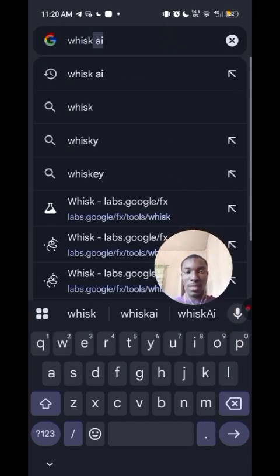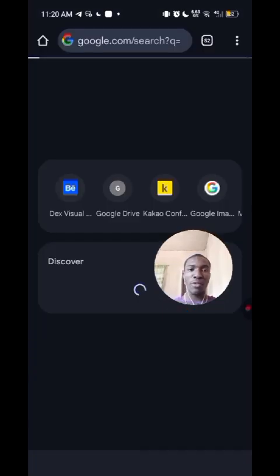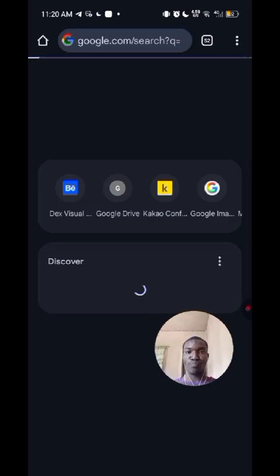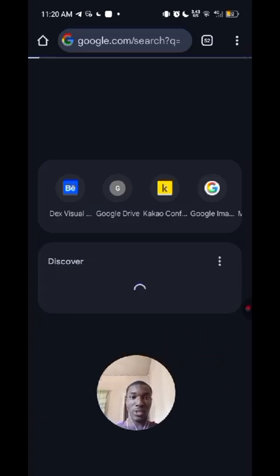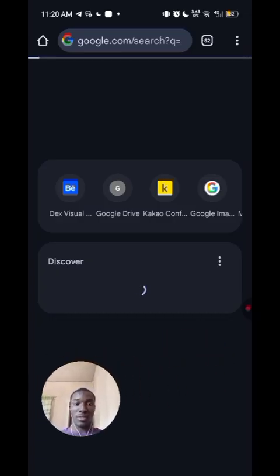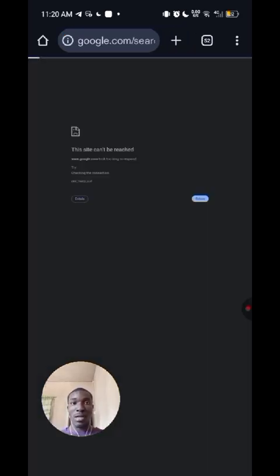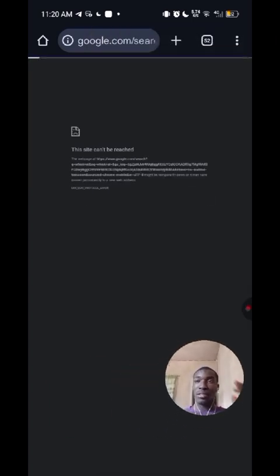Wix AI. Before now we used the one called image effects. We used that one, but I checked the site and it's not working in our region. So I'm not using image effects. First of all, if the result is not good, you can edit it and do other things. It's actually nice. You can change the ratio of the image and generate different styles. You can turn your generated pictures into video, but that one is limited.